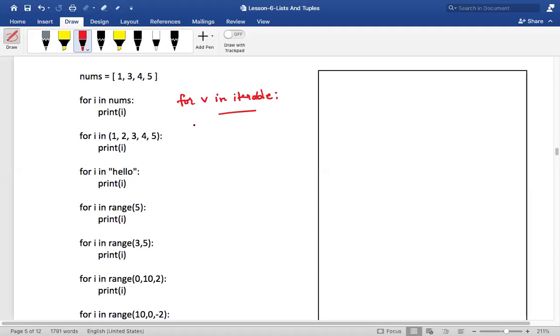The syntax is, you should use the keyword for. This is a variable name, it can be any variable name. In is a keyword: for variable name in, and it should be some iterable. It can be a list, a sequence, a set, a dictionary. All these things you will learn by the end of the course.